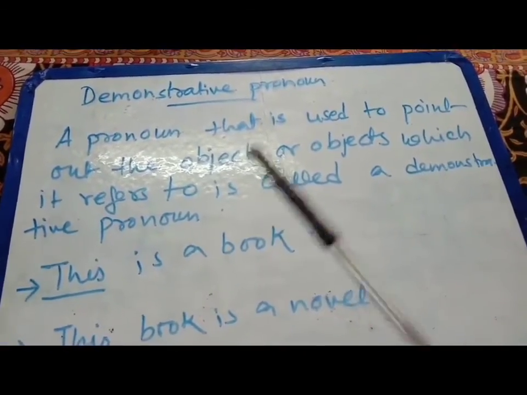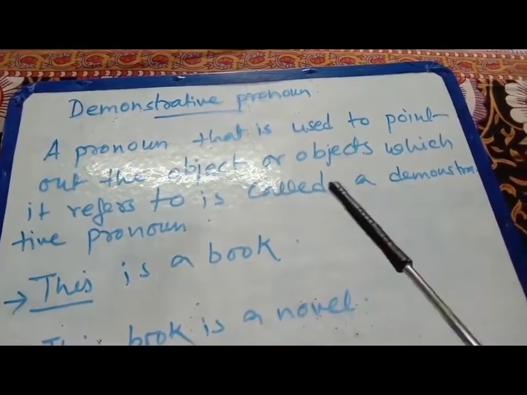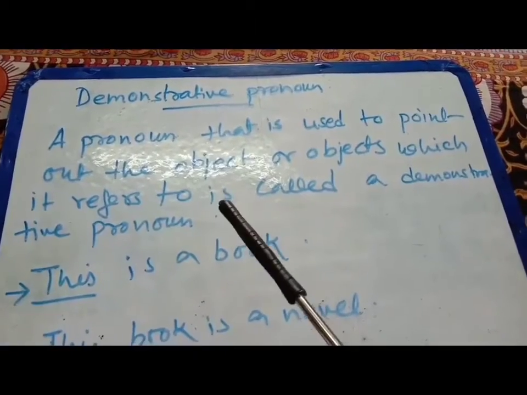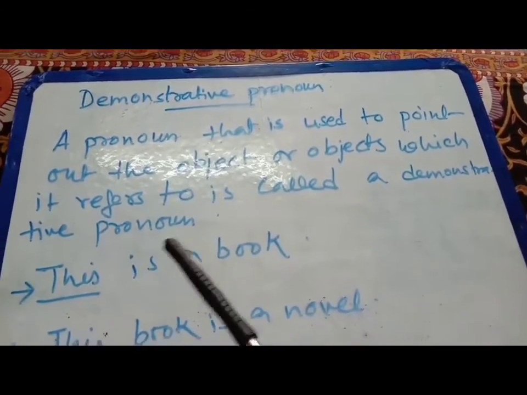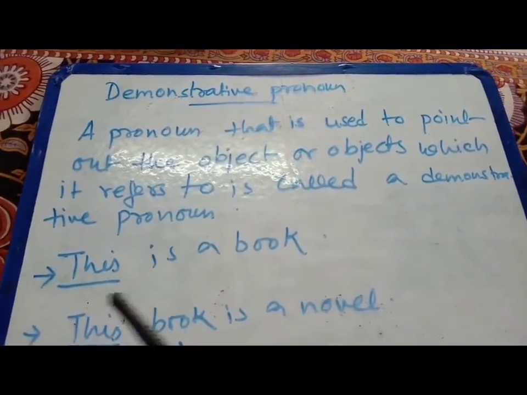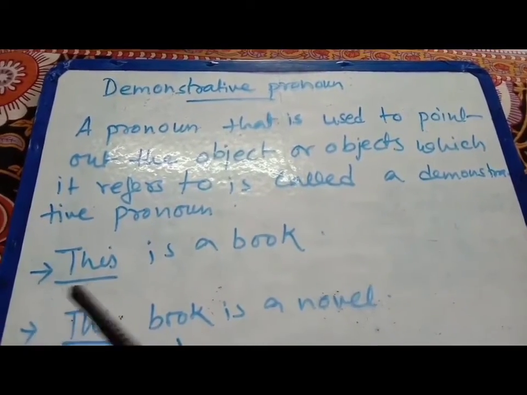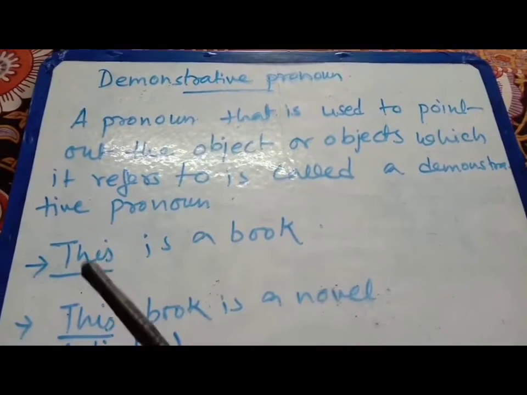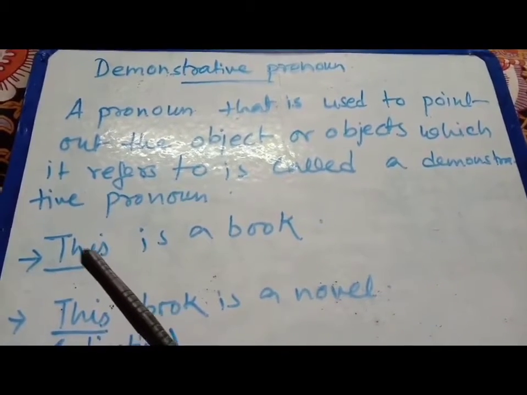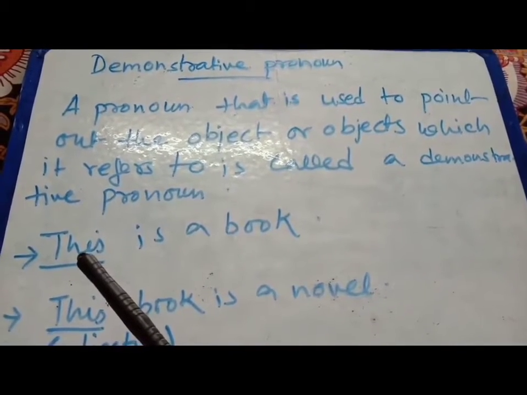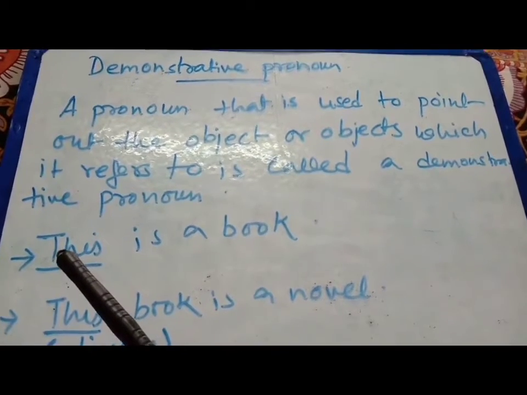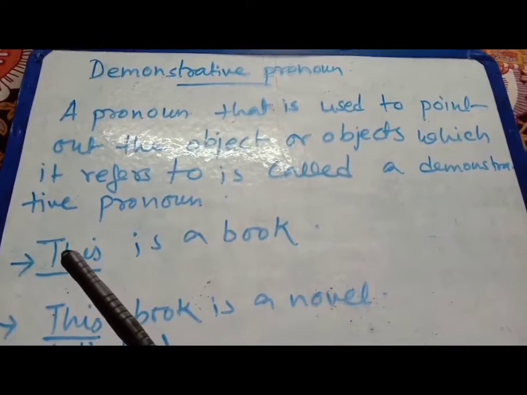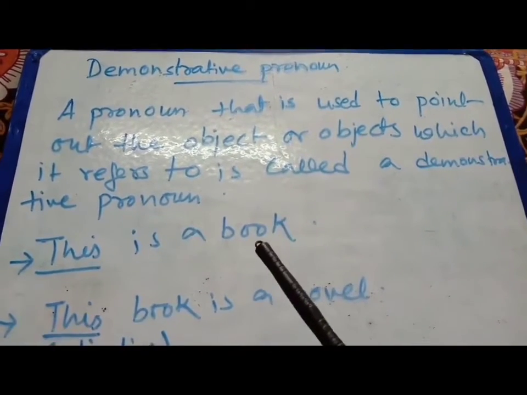Pointing out an object means specifying the object or objects. It could be singular or plural, and the word which refers to it is called a demonstrative pronoun. You will understand by this sentence: "This is a book." Here, this, that, these, those will all be demonstrative pronouns, and here it is specifying the noun, the book.